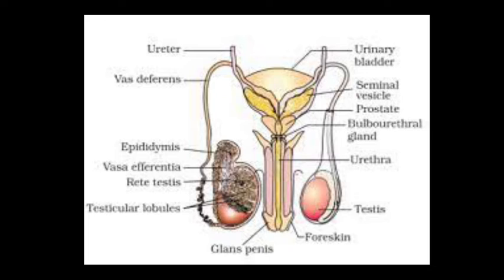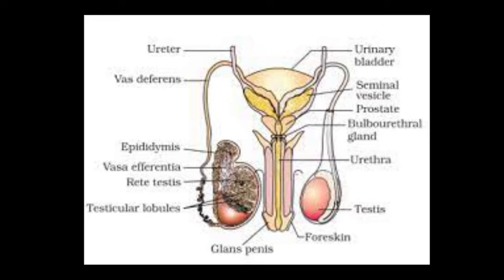Now the second gland is the seminal vesicle. The seminal vesicle secretes mucus and a watery alkaline fluid. This alkaline fluid contains fructose, which provides energy to the sperm. As you know, fructose is a sugar related to glucose, and glucose gives energy for any cells. So in the male reproductive system, the seminal vesicle secretes a mucus-like alkaline fluid which contains fructose and provides energy to the sperm. This is all about the seminal vesicle.